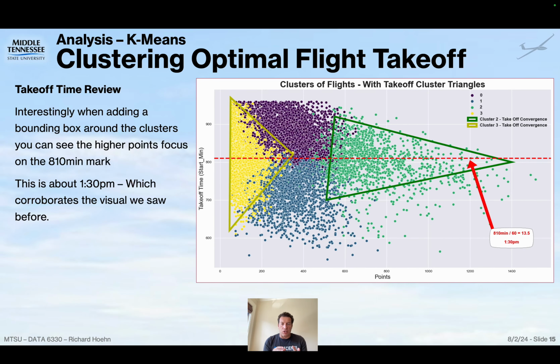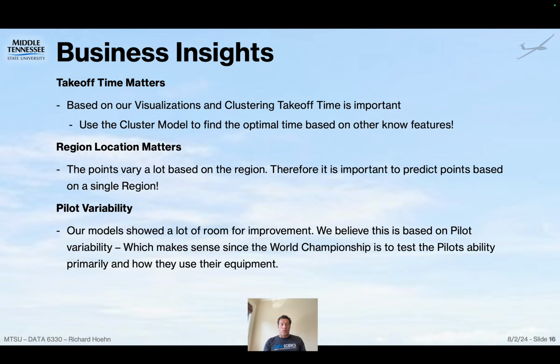This gives us some good business insights. For one, takeoff time matters. Based on the visualization and clustering, the takeoff time is important around 1:30 in the afternoon. You can also use the clustering for known features to focus in on areas. Second, region location matters too. The points vary really widely among regions, and therefore it's probably important to focus on the Uvalda region to make sure that we know that's where we're flying and that's what we're looking at.